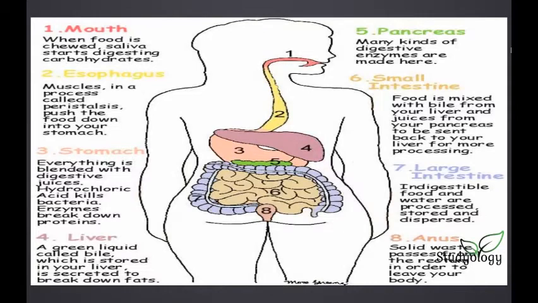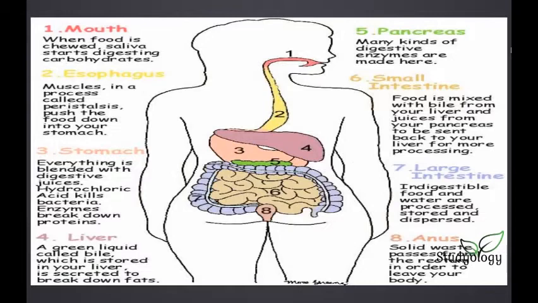Next goes to the esophagus, where a process called peristalsis happens: the muscles of the esophagus push the food down to your stomach. In the stomach, you have hydrochloric acid, which blends with the food and destroys the bacteria in it, and the enzymes break down the proteins in your food.